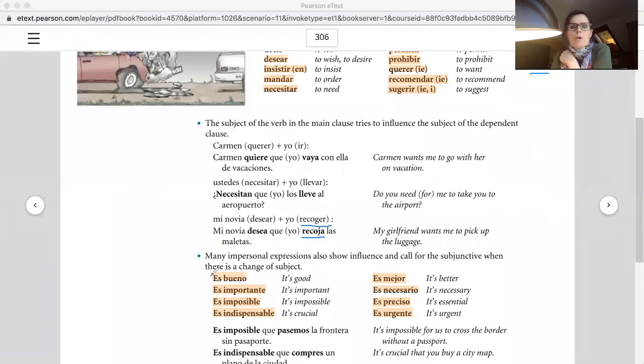Next, we're going to go to these spelling problems in the previous page of the book, and I'll show you what I mean. This is the impersonal expressions I was talking about. Es bueno, es importante, es imposible. Notice here that you have the que, don't forget that. And then pasemos la frontera sin pasaporte.